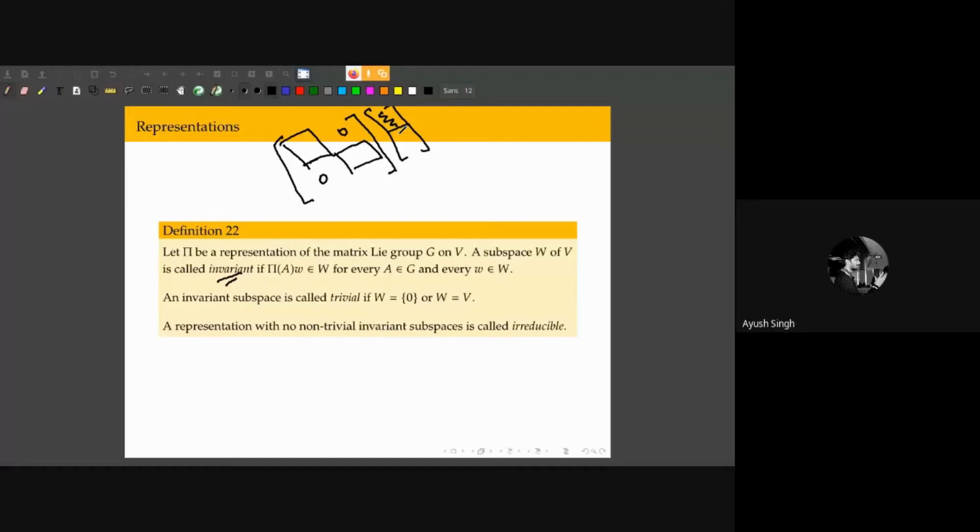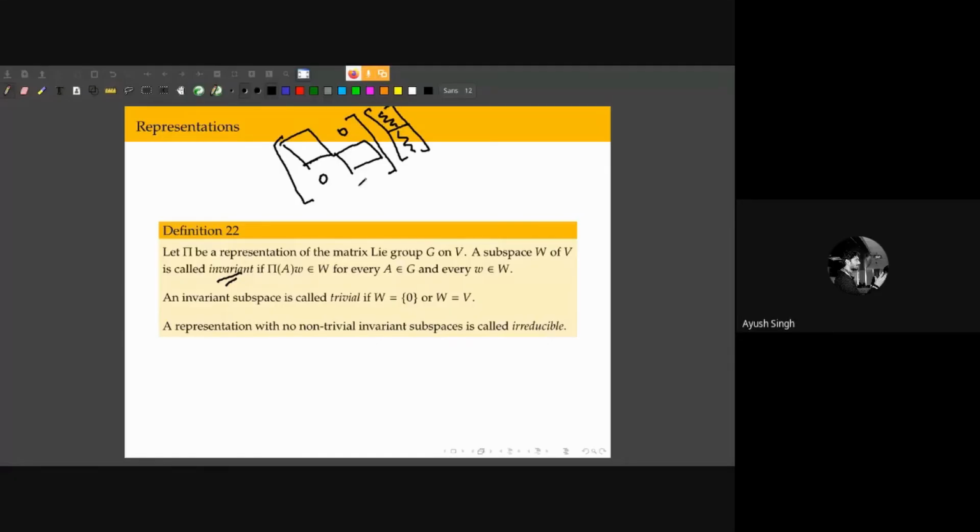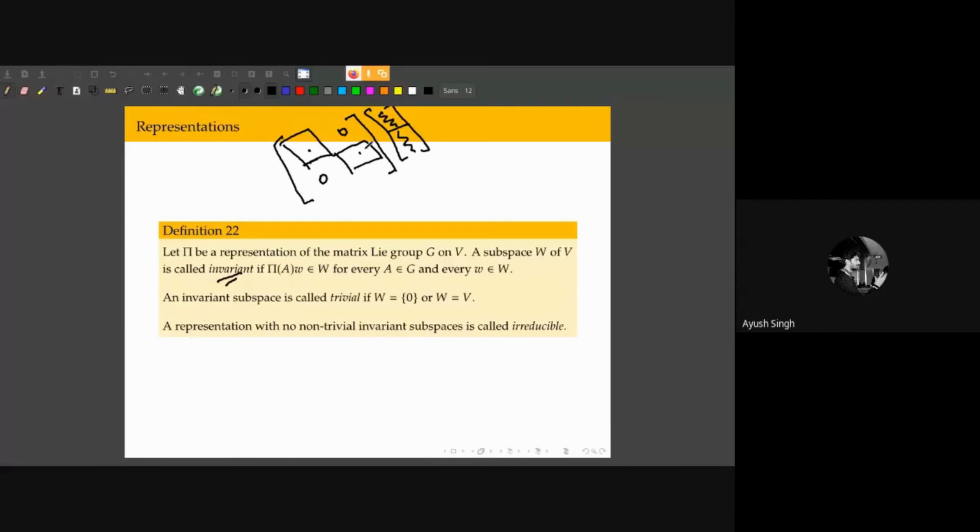So in essence, this representation is not fundamental, right? It's composed of these two representations, which we can decompose into if such a decomposition exists. So we want to talk about invariant representations, which cannot be reduced in a block diagonal form like this.